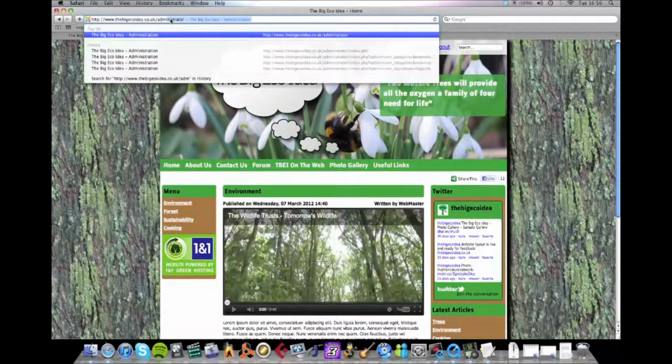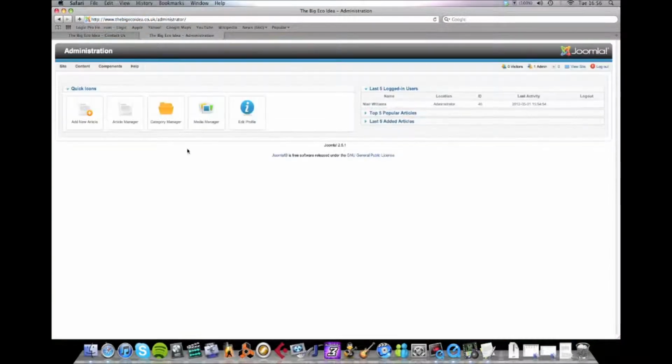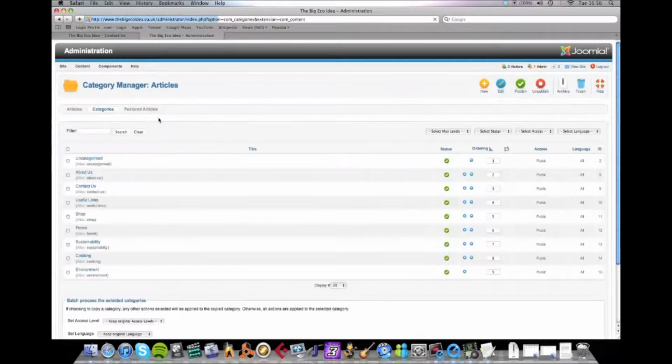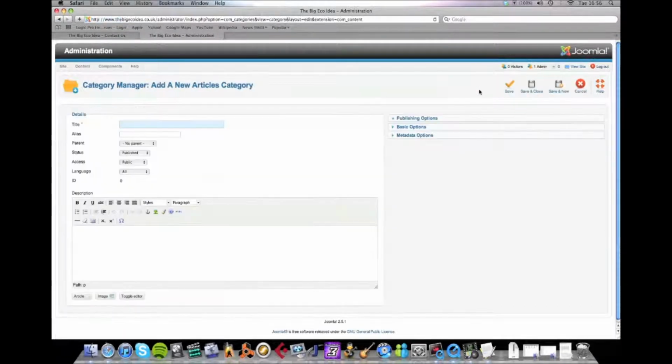and we will do that by going back here. Right, so we'll go back to where we were. Okay, so most of the time you can leave that as it was because it will automatically default to the same as the title. The only time you might need to change it is if you've got a category or another article with the same alias, and then it won't work, so you have to change it.